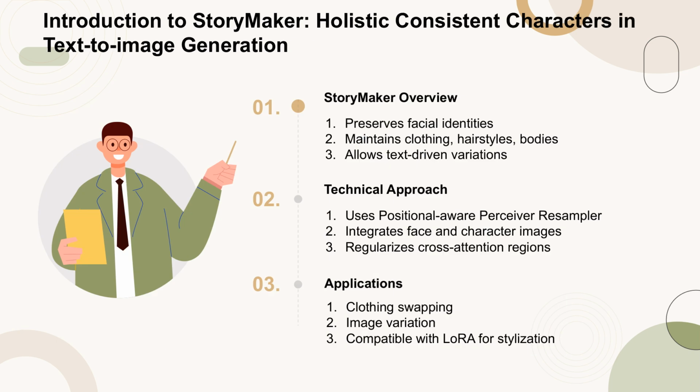Storymaker is a novel approach in text-to-image generation that focuses on maintaining holistic consistency. It not only preserves facial identities but also ensures consistent clothing, hairstyles, and bodies across generated images. This is achieved by conditioning the generation on face identities and cropped character images, which include clothing, hairstyles, and bodies. The Positional-Aware Perceiver Resampler (PPR) is used to integrate this information, deriving character features that are crucial for maintaining consistency. Additionally, Storymaker allows for variations in backgrounds, character poses, and styles through text prompts, enabling the creation of a series of images that tell a coherent story.